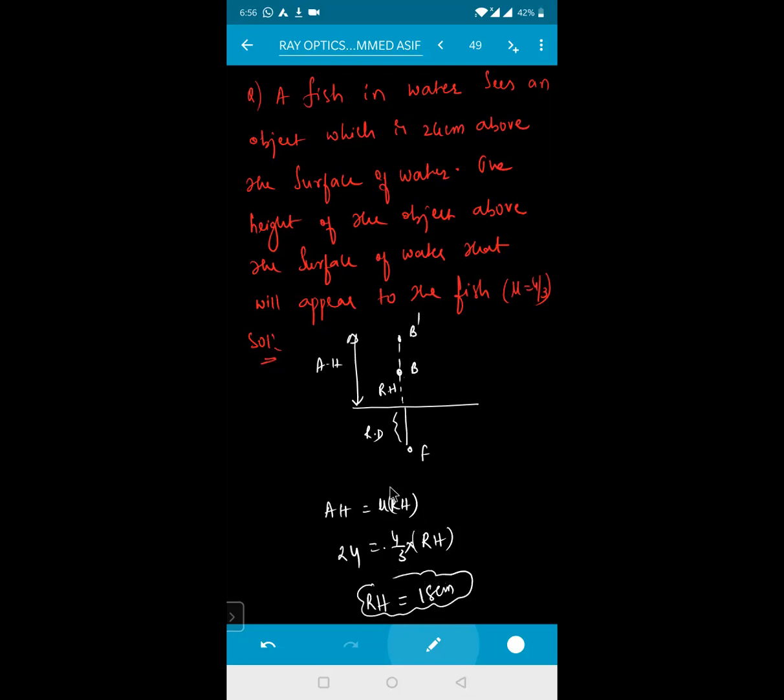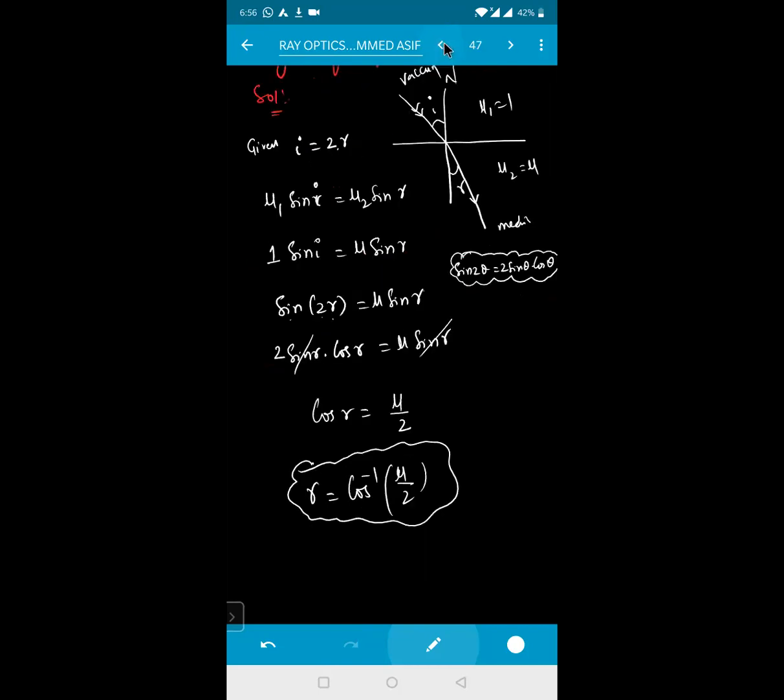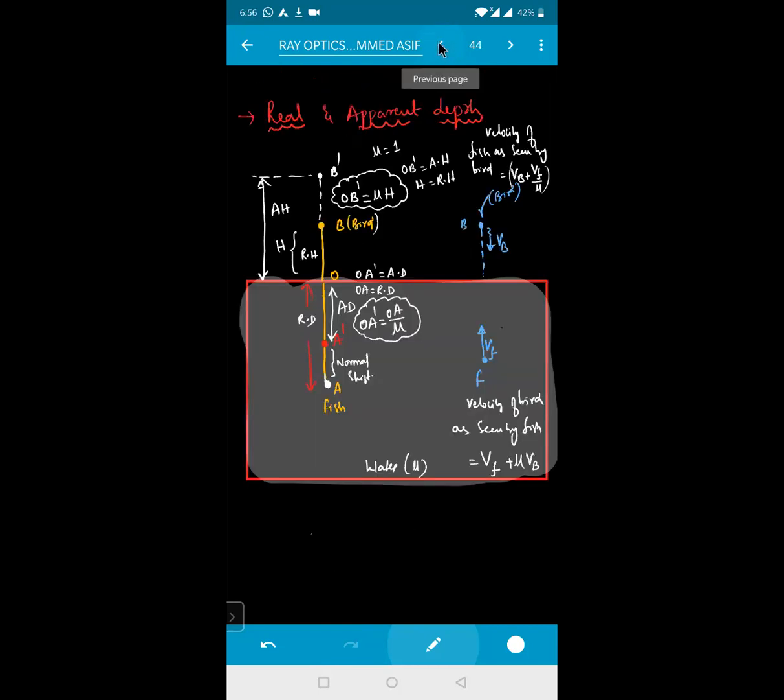So who is seeing who, beta? Fish is seeing the bird, isn't it? The fish is seeing the bird. What is the formula we'll be applying when fish is seeing the bird? VB plus VF by mu. That means the bird distance is right now here, OB dash is equal to mu into H.